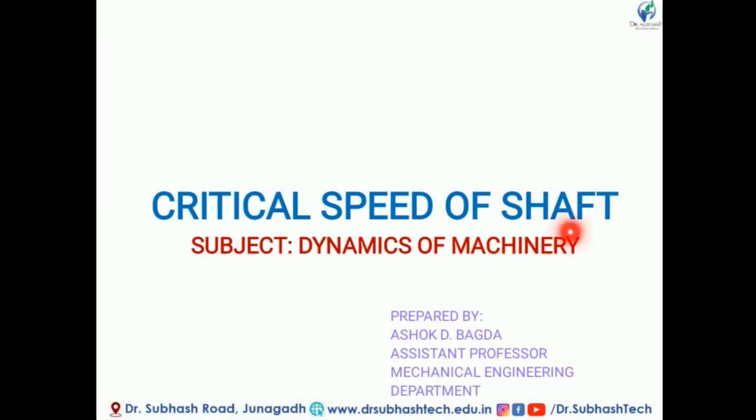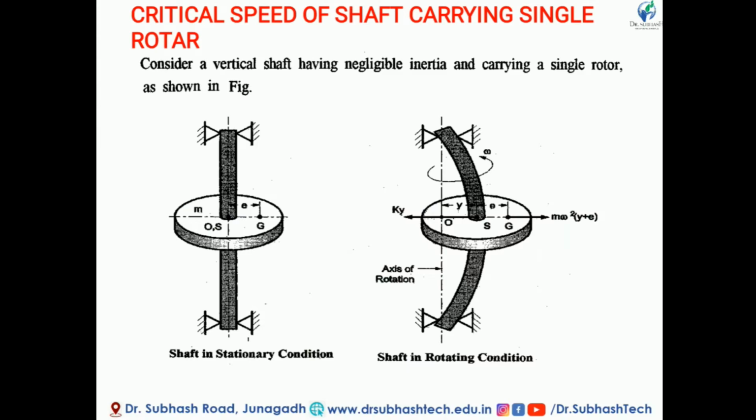Critical speed of shaft. In this case we consider the critical speed of a shaft carrying a single rotor. Consider a vertical shaft having negligible inertia, that is negligible mass, and carrying a single rotor as shown in figure.